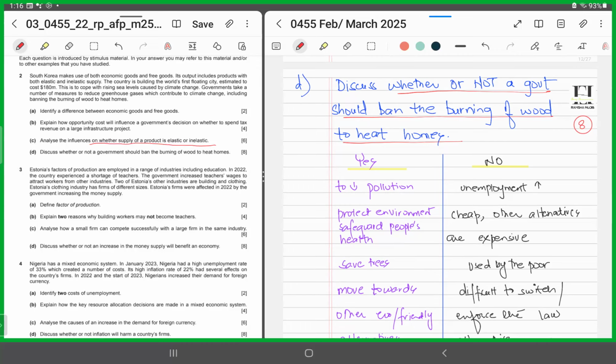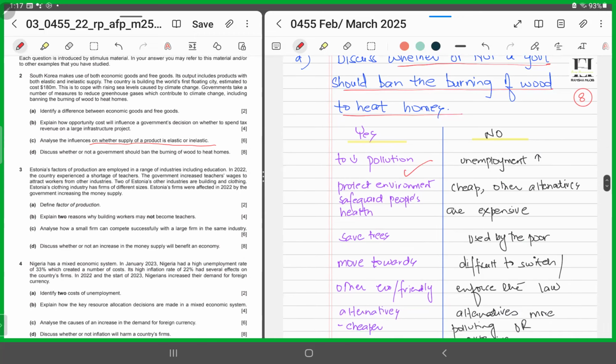So if we say yes, a government should ban the burning of wood in order to heat homes, in order to reduce the level of pollution, protect the environment, meet sustainable environmental goals, and safeguard people's health, it's a wise decision of the government to put a ban on the usage of wood to heat homes. Wood is extracted from trees and it takes years for trees to grow. It's one of the most precious natural resources, right? So in order to save trees, it's a good move.